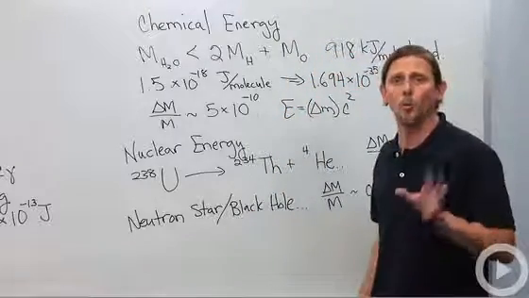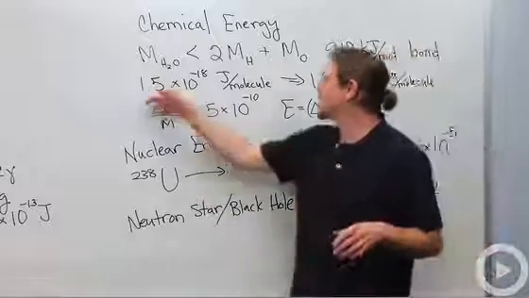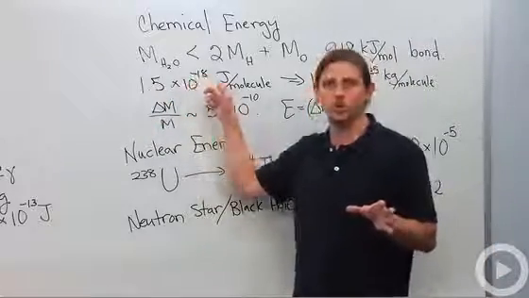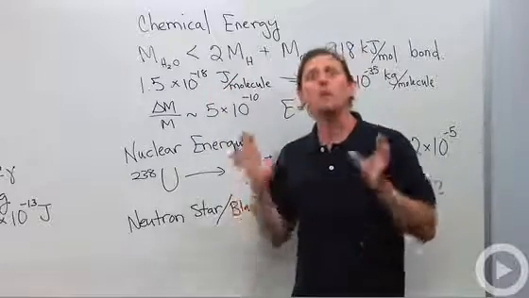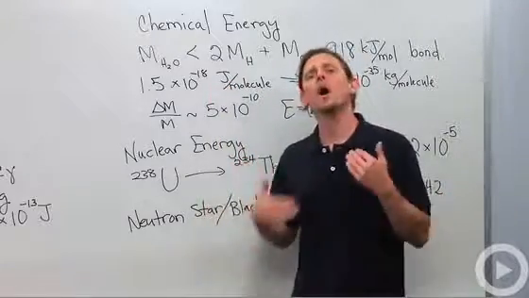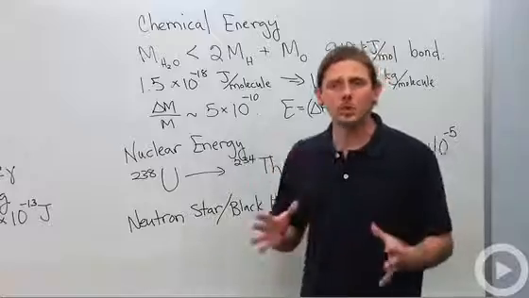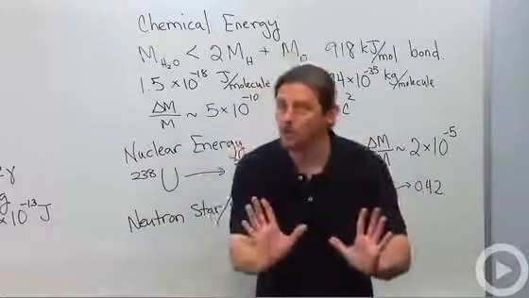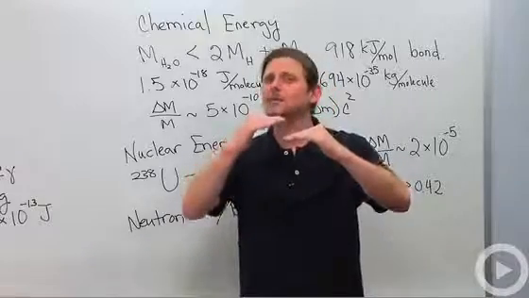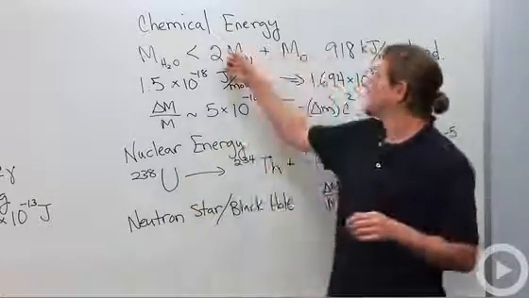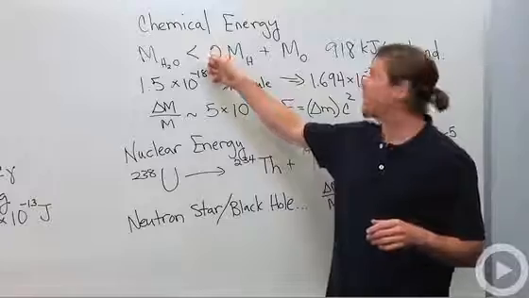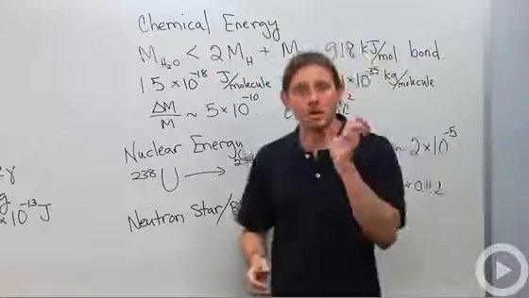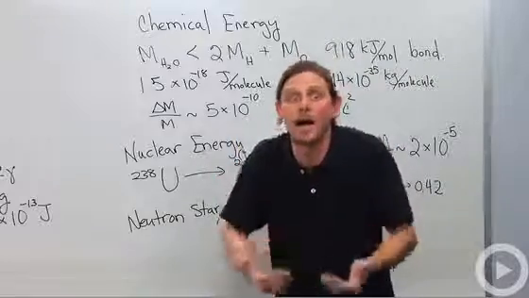These bonds cost energy. How much energy? 918 kilojoules per mole. So that means there's about 1.5 times 10 to the minus 18 joules of bond energy per molecule. Now we can use this to indicate that the mass of a water molecule is slightly less than the mass of 2 hydrogens plus the mass of oxygen. The difference is associated with the bond energy.